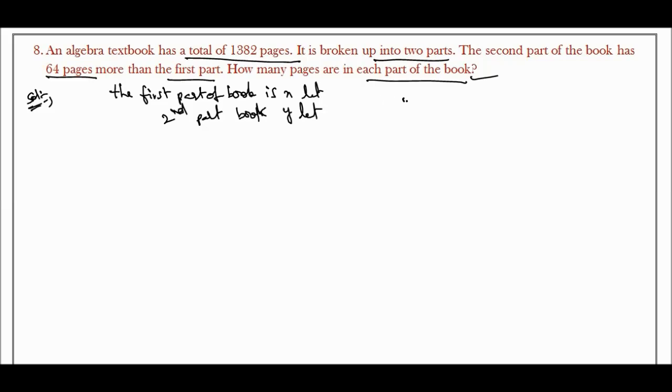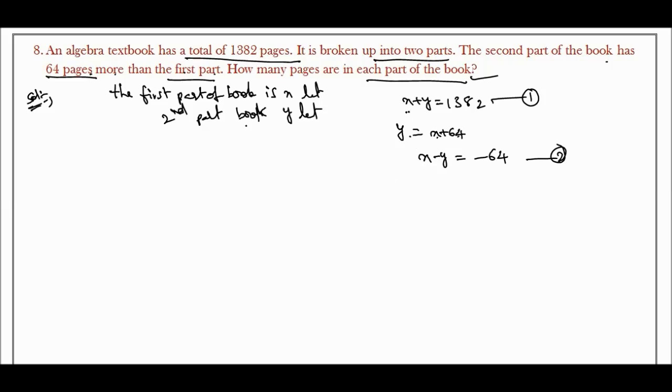So x plus y is equal to how much? 1382. So the total pages of this book is equal to 1382 pages. And here it is given that the second part of the book has 64 more pages than the first part. So y is equal to x plus 64. So here x minus y is equal to minus 64 will come. So this is the second equation, this is the first equation.